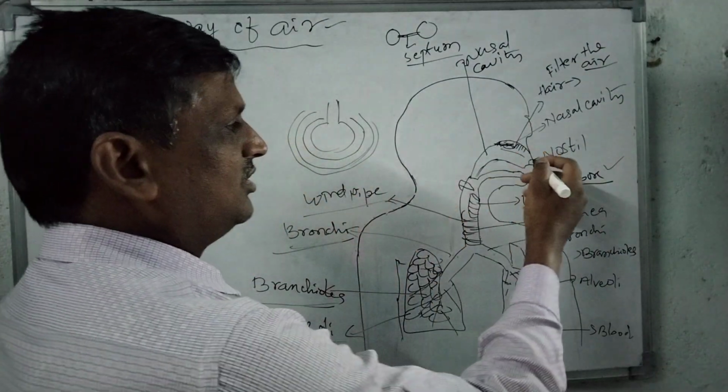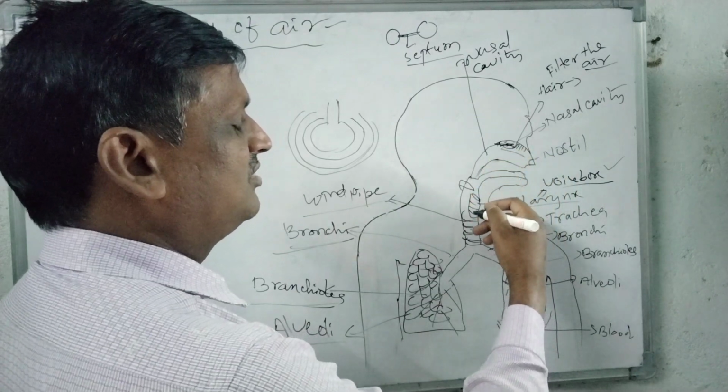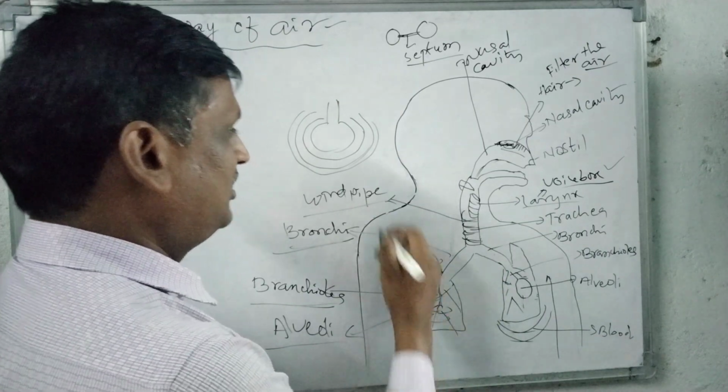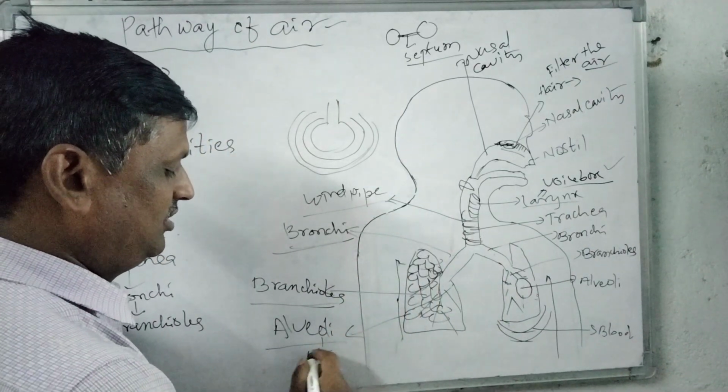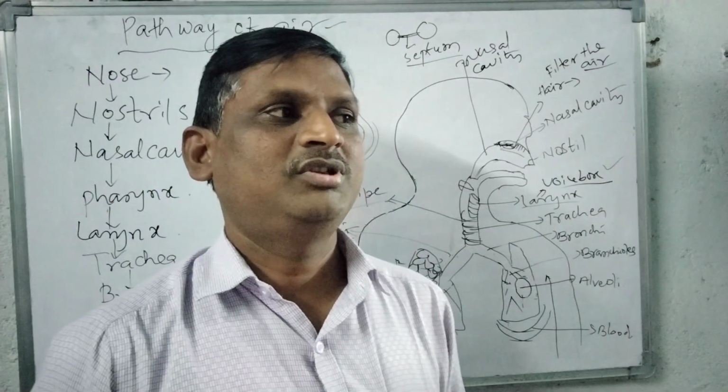So like that, the air rushes from the nostrils, nasal cavities, pharynx, larynx, trachea, bronchi, bronchioles, alveoli. Then from alveoli finally it enters into the blood.